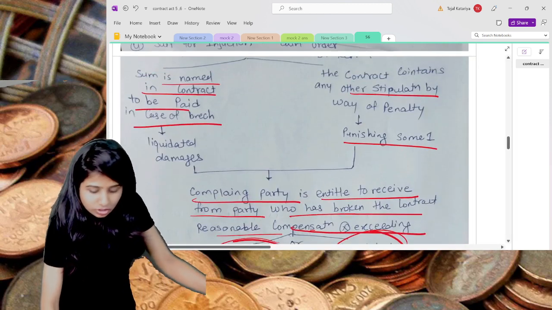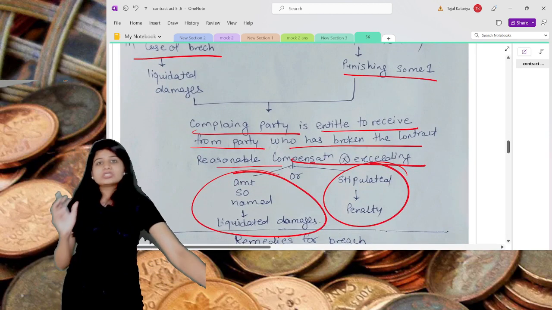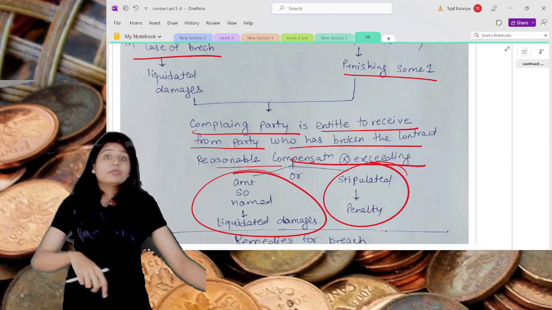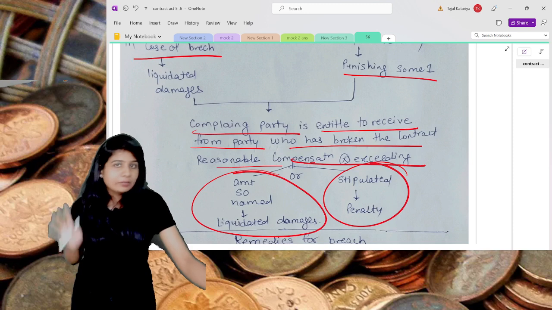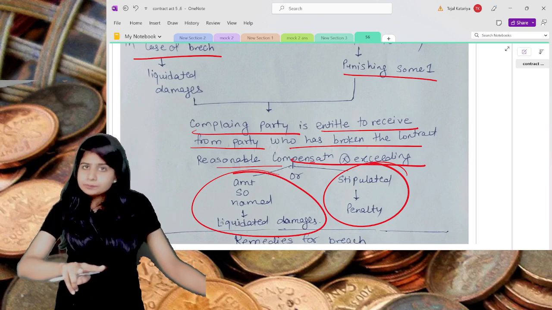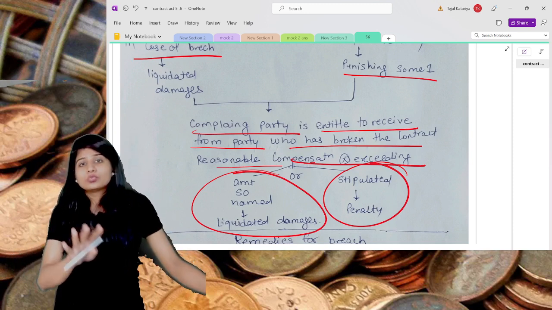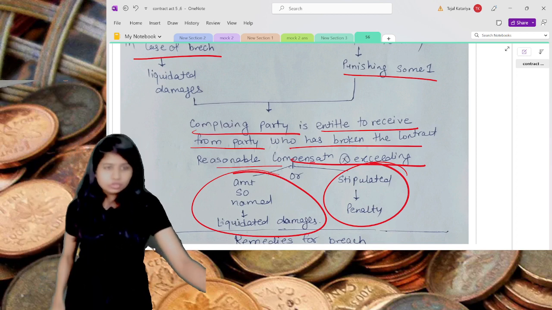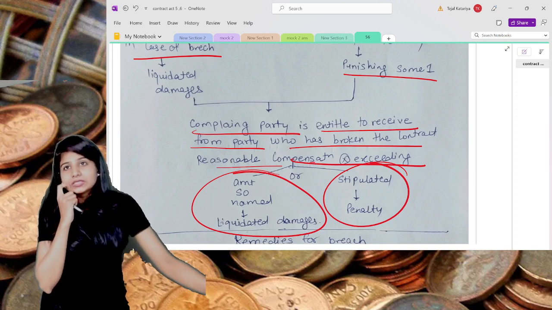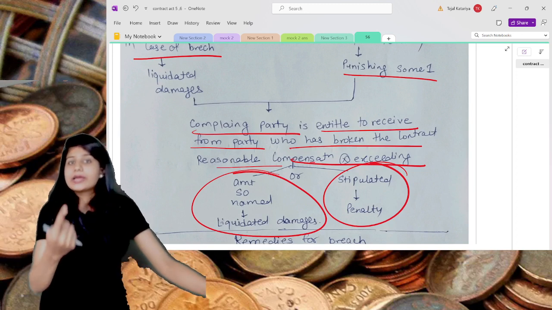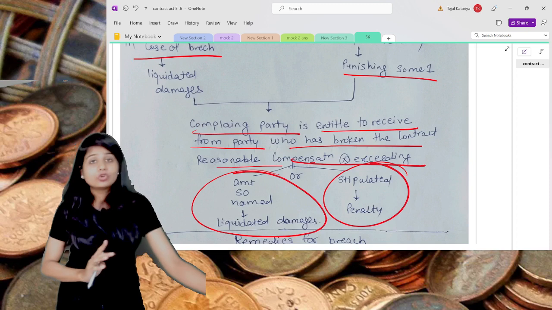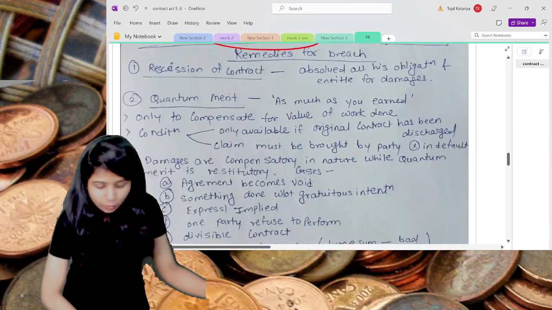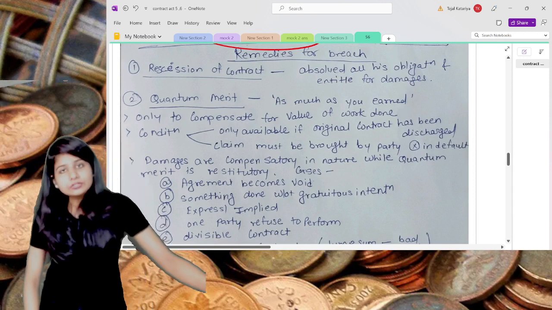So please understand, here you will get one question on prefix damages. What will happen if in your contract there are prefix damages? So penalty or liquidated damages, whichever is lower, you will get in case of breach. The second thing you will get on this is differentiation between liquidated damages and penalty, which is already given in your module also, and I have also included this in our notes. And the last point from unit number 5 is remedies for the breach.